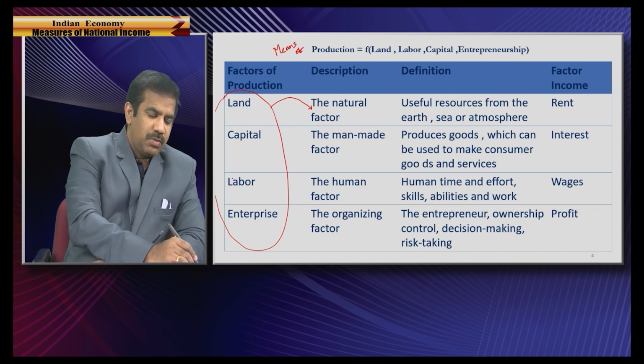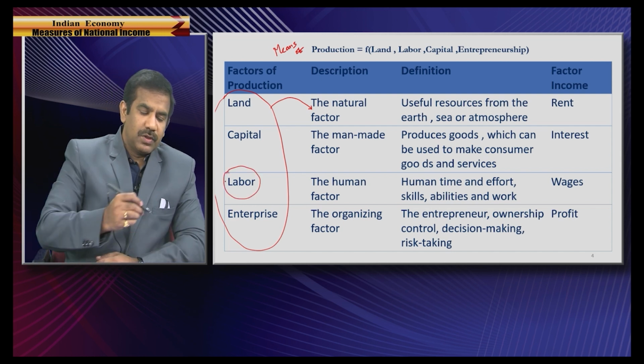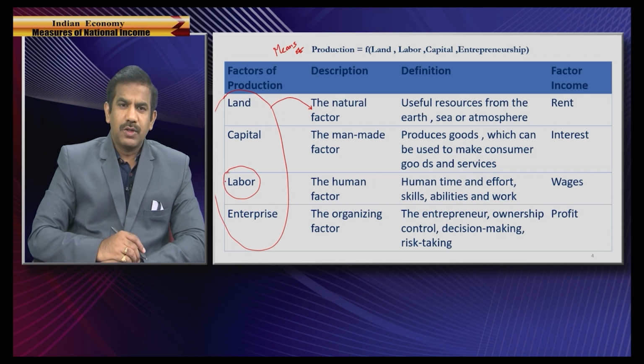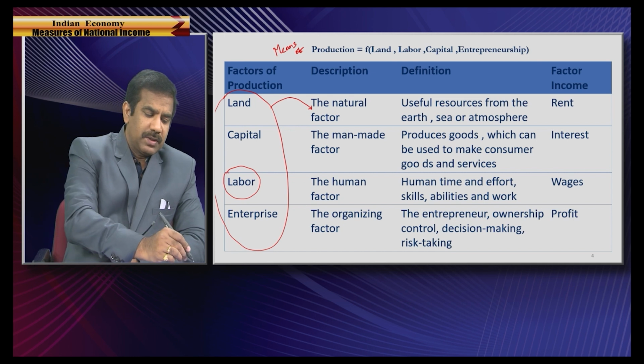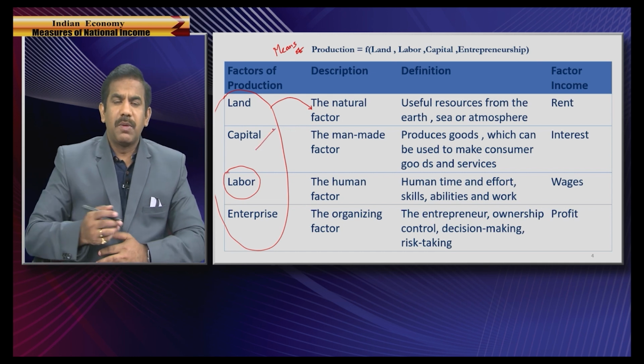And the second most important is labor. Labor refers to any human factor. It could be skilled labor, unskilled labor, semi-skilled labor, no matter which human factor, we connote it with the term labor. And when it comes to capital, again people have a perception that capital refers only to money.